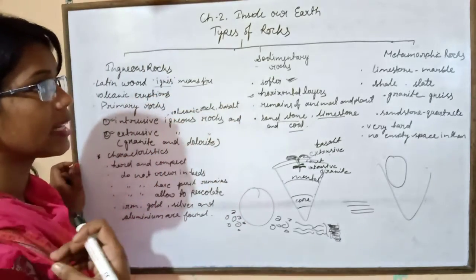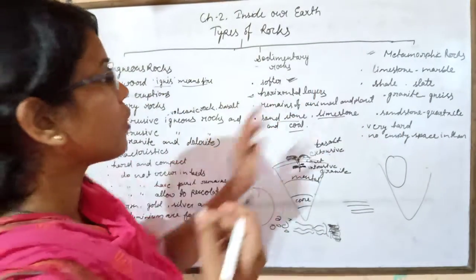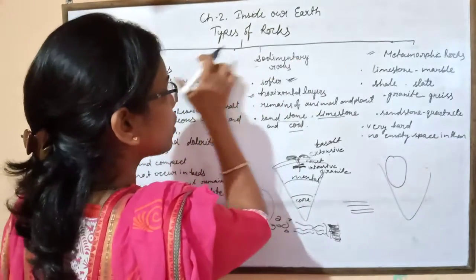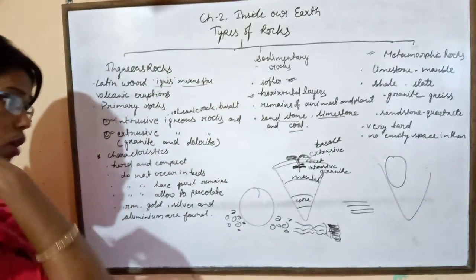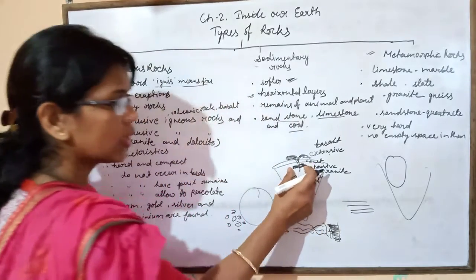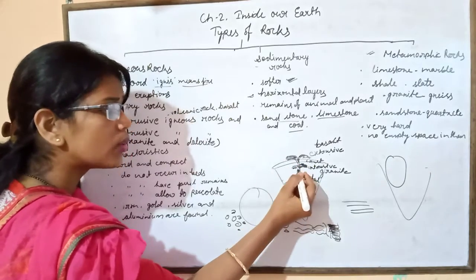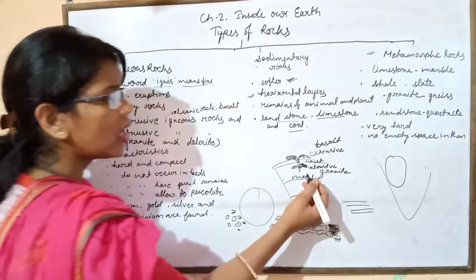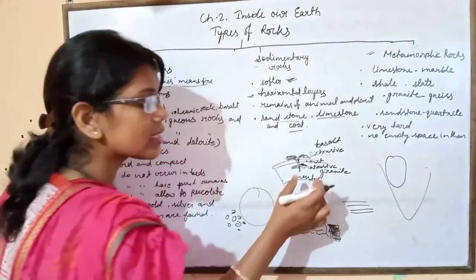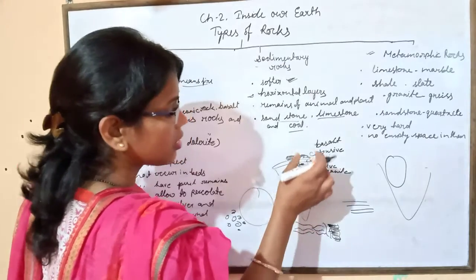Then come to the last one, that is metamorphic rocks. Children, these metamorphic rocks are formed from the igneous rock and the sedimentary rock. Listen how. We know that the intrusive igneous rock is found beneath the earth, and after many years, due to temperature and pressure, these intrusive igneous rocks convert into metamorphic rock.